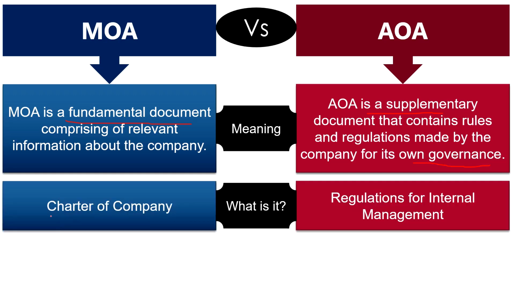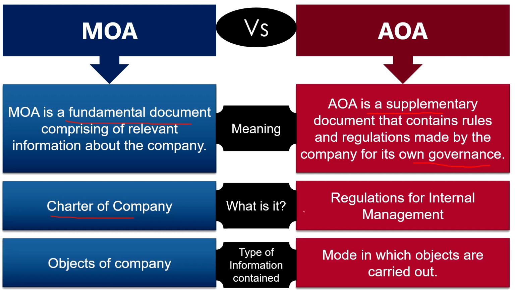Next, Memorandum of Association is the constitution or charter of the company. It is the source of the company's powers and authority. Here you should note that the company's Memorandum of Association does not state the powers, but it empowers the company to do whatever is within its scope. As against, Articles of Association are the regulations for internal management of the company. Type of information contained: Memorandum of Association states the objects for which the company has been formed, whereas the Articles of Association provides the manner in which the company's objects are to be achieved.